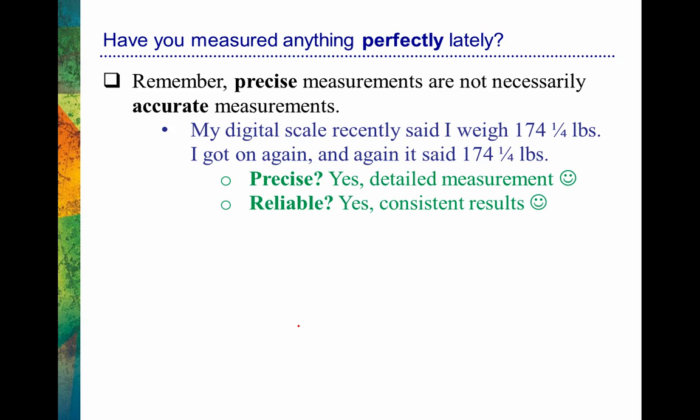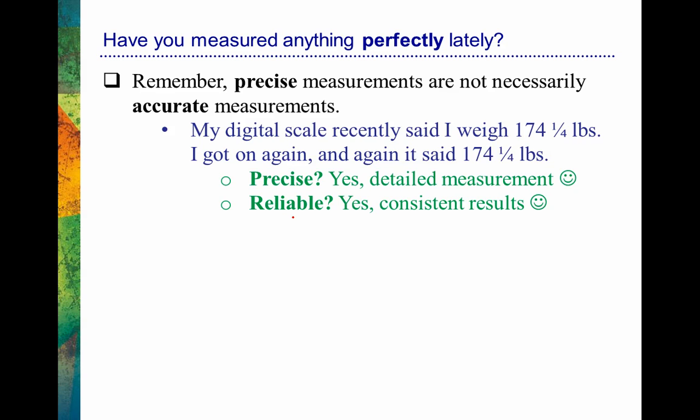Well, was this measurement reliable? It was reliable because it provided consistent results. That's what reliability is all about. When I take a measurement and I get a reading, do I get the same reading when I take the measurement again? Well, in this case, my scale said I weighed 174.25 the first time I got on, and it said the same thing the second time I got on. So yes, it is reliable. So far, my scale is very precise and it is very reliable.